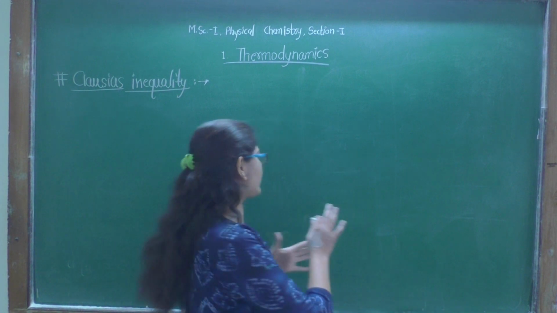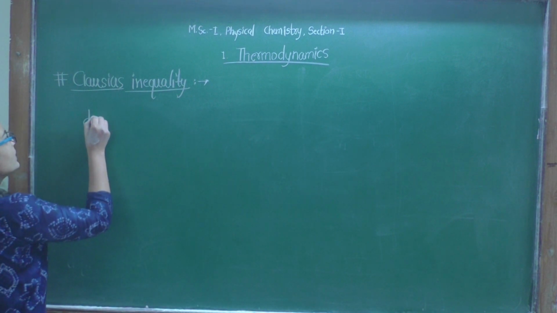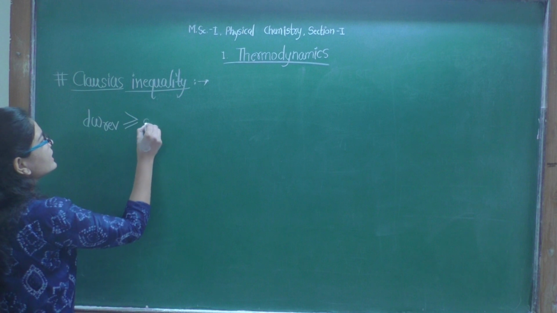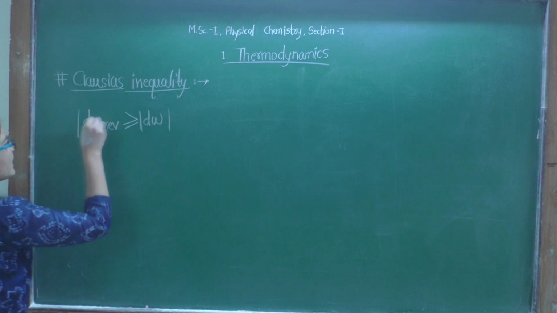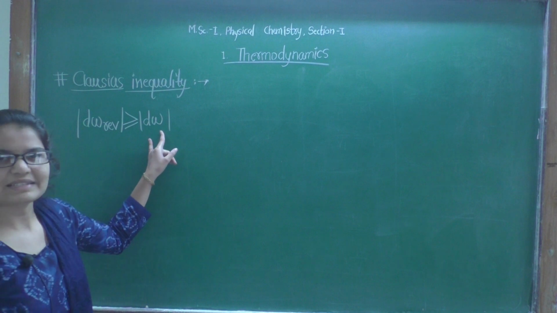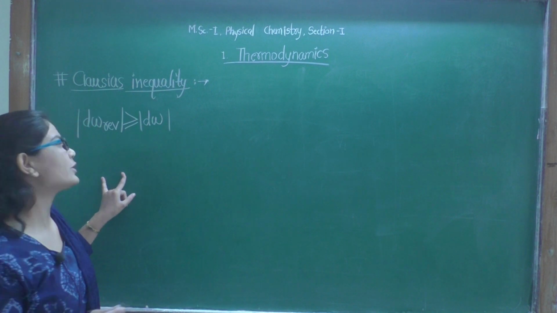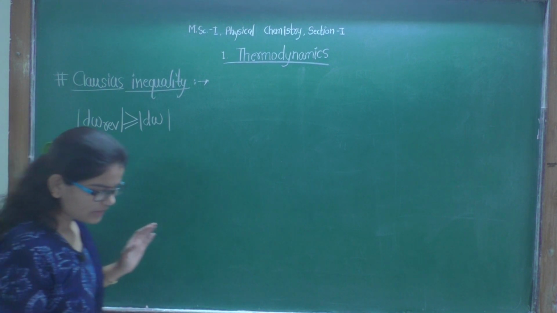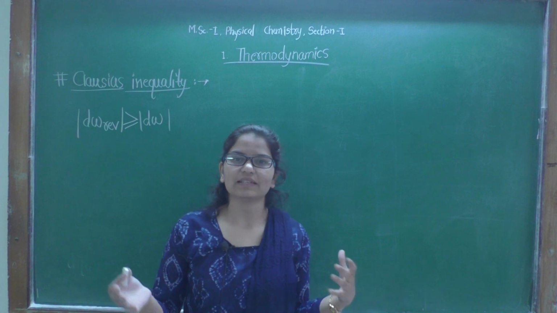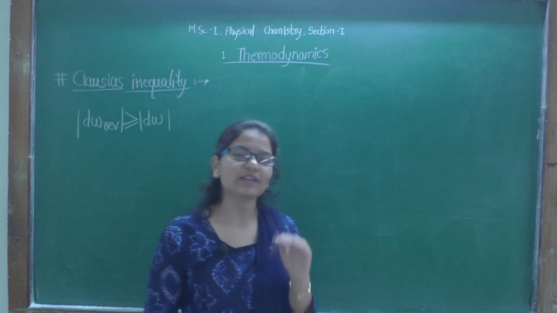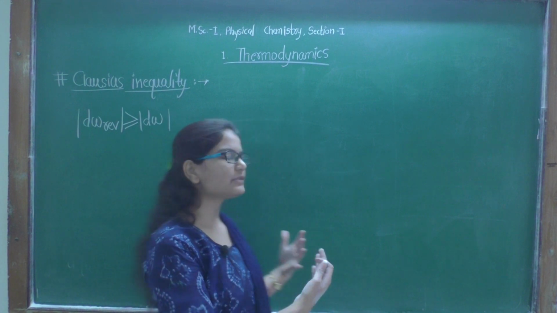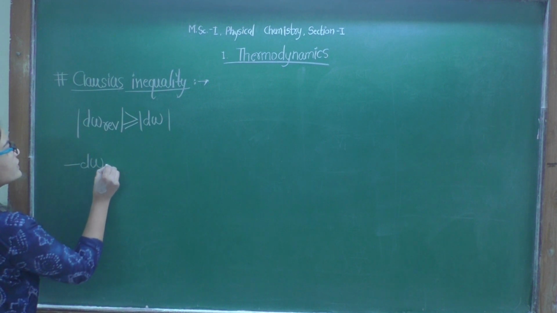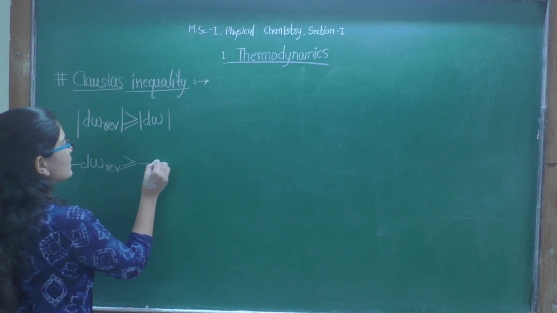Therefore dW reversible will always be greater than or equal to dW by magnitude. Here dW means work done in an irreversible process, that means in a natural process. If the process is expansion, then work done will have a negative sign, work by system on surroundings. So minus dW reversible will be greater than or equal to minus dW.